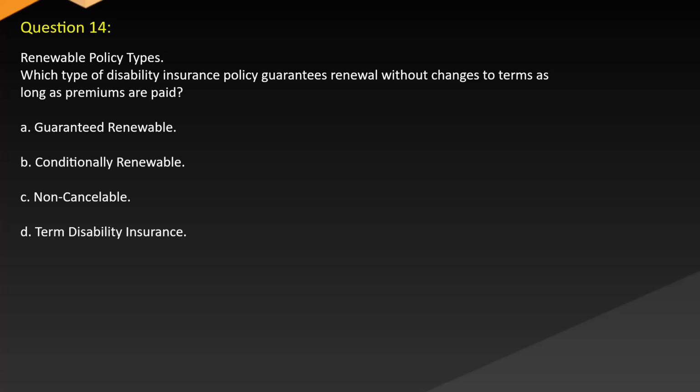Question 14. Renewable policy types. Which type of disability insurance policy guarantees renewal without changes to terms as long as premiums are paid? A. Guaranteed renewable. B. Conditionally renewable. C. Non-cancelable. D. Term disability insurance.